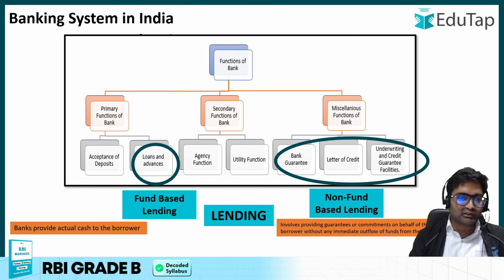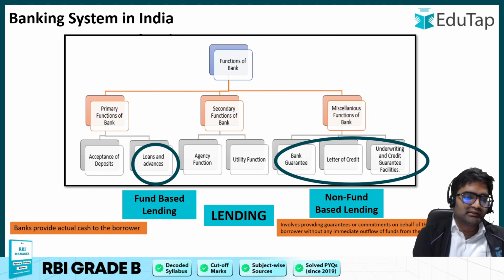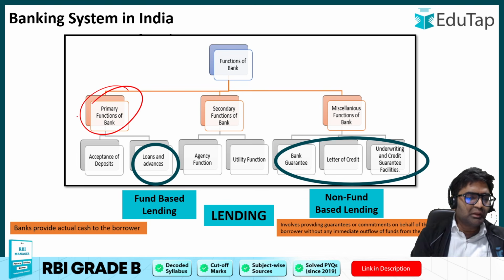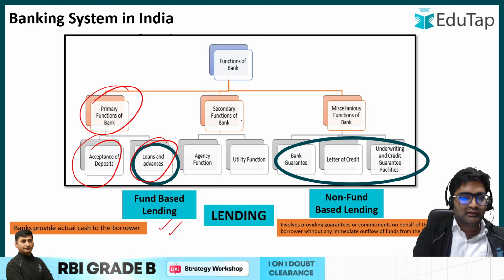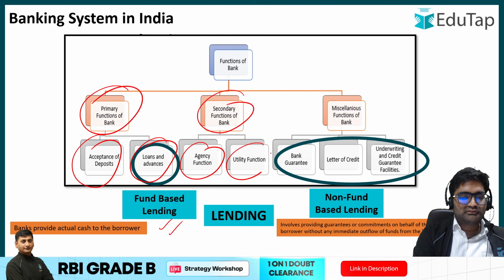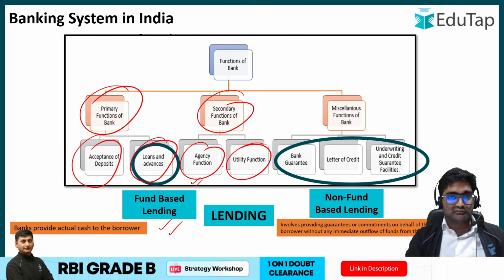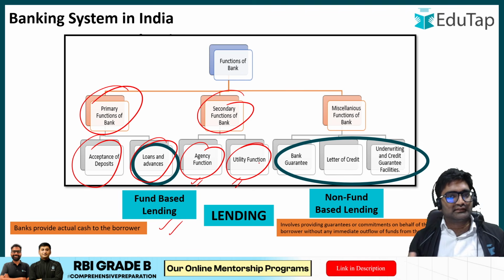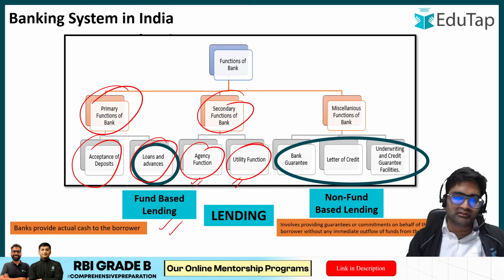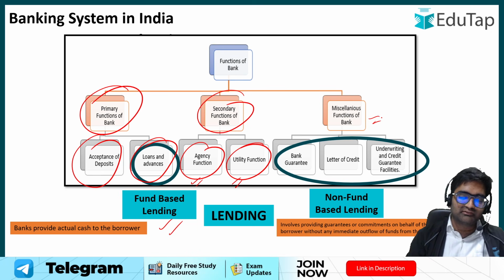So having a look at that, there are various functions that the bank carries out. Primary functions are accepting deposits and giving loans. So these are called fund-based lending. Secondary functions include agency functions and utility functions, where the bank becomes an agent for collection of bill payments and all of those things, while it provides utility functions like issuing checks, demand drafts, etc. Then there are also miscellaneous functions like issuing bank guarantees and letters of credit.